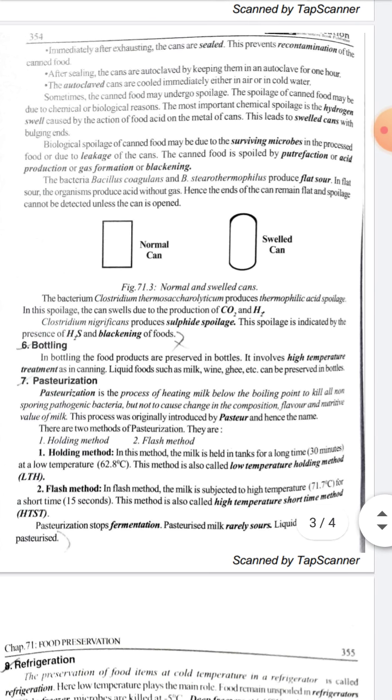Next, you have bottling. In bottling, the food products are preserved in bottles. It involves high temperature treatment, as in canning. Liquid food such as milk, wine, ghee, etc., can be preserved in bottles.